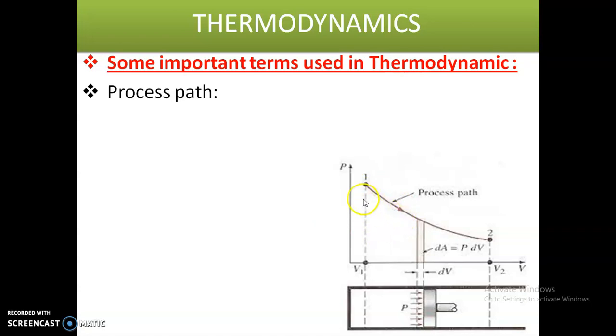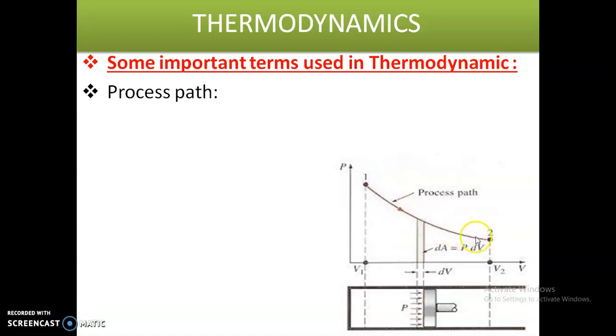The process which is going from one initial state, this is initial state 1, to this final state, through a number of intermediate states in between state 1 and state 2. So this is called process path.